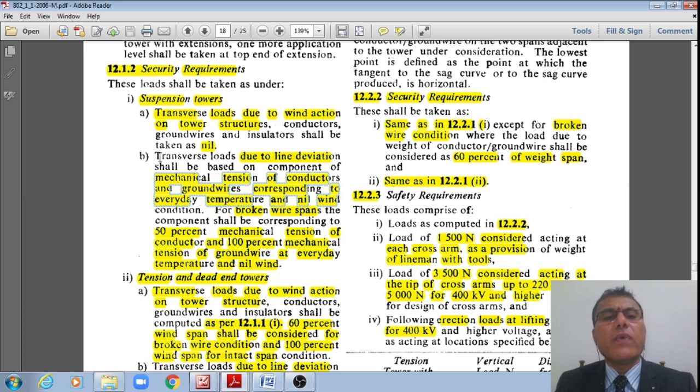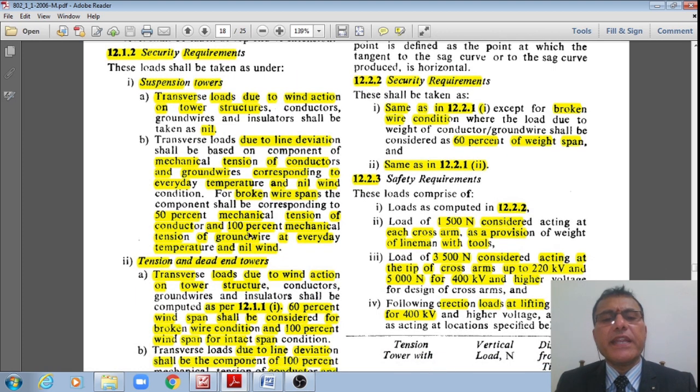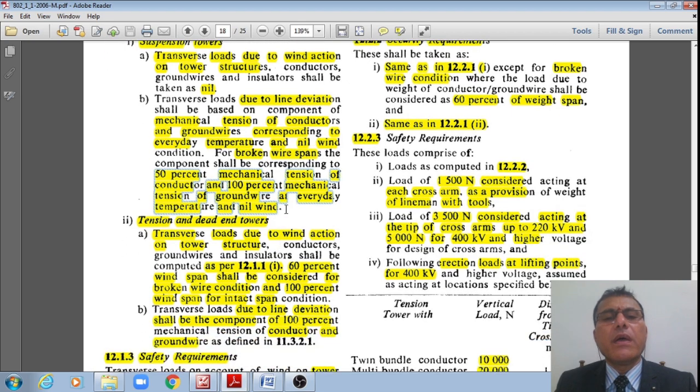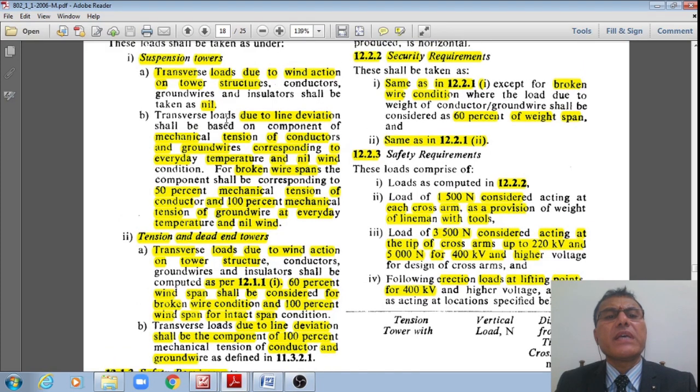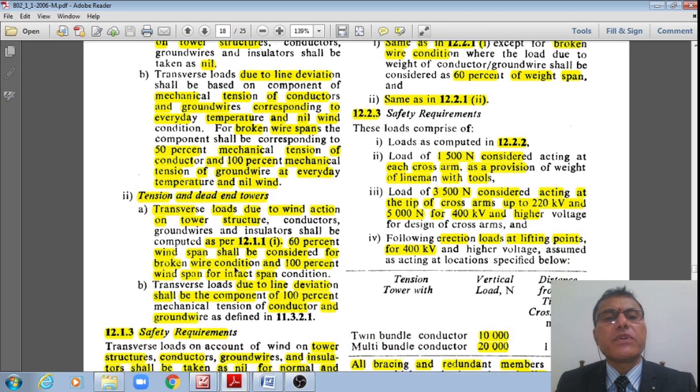for working conditions, whereas for broken wire conditions the component shall be taken as 50% of the mechanical tension and 100% mechanical tension of ground wire at everyday temperature, and nil for no wind, right? That is how the transverse loads on the suspension tower should be calculated, right?